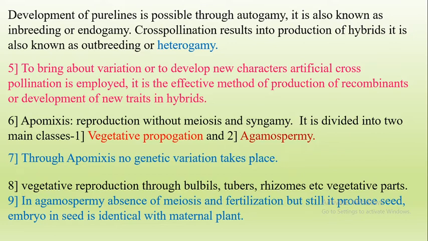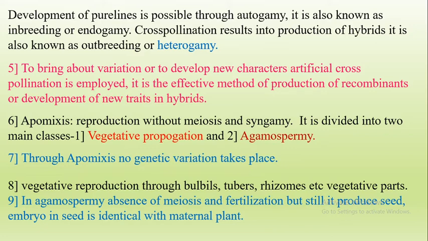Meiosis means the organisms are diploid, so their cells have two sets of chromosomes, and after meiosis they separate into gametes with single chromosomes. Syngamy means when the gametes from mother and father unite, it again becomes diploid.